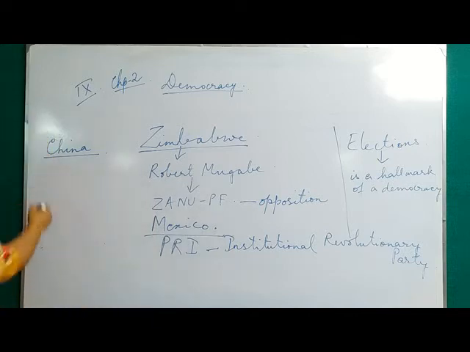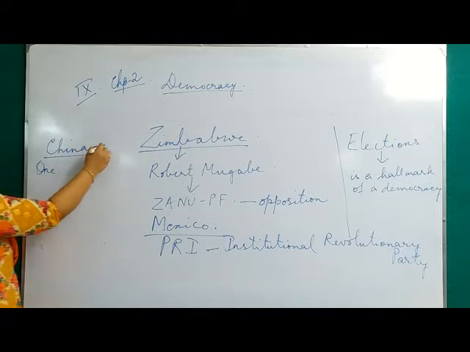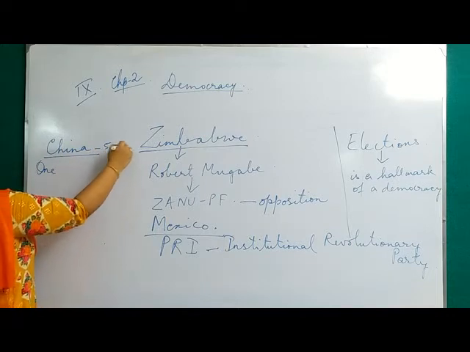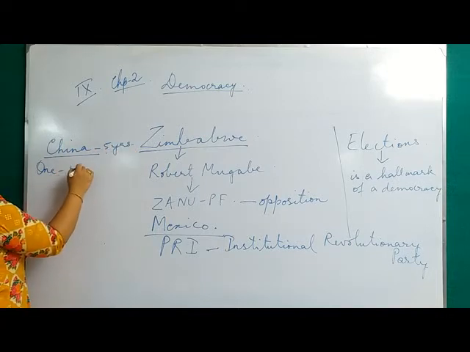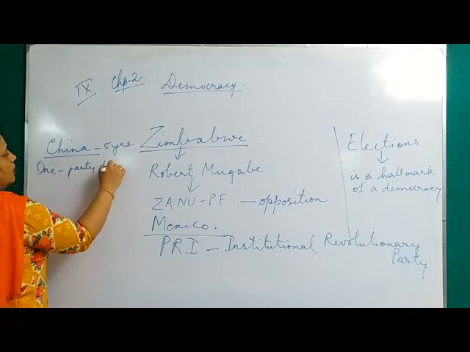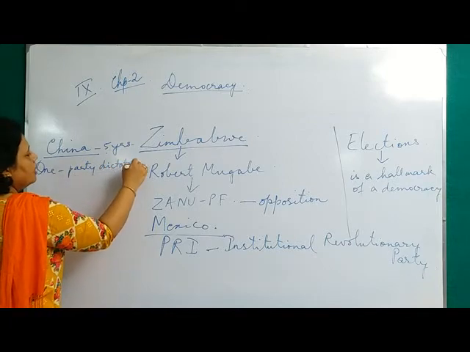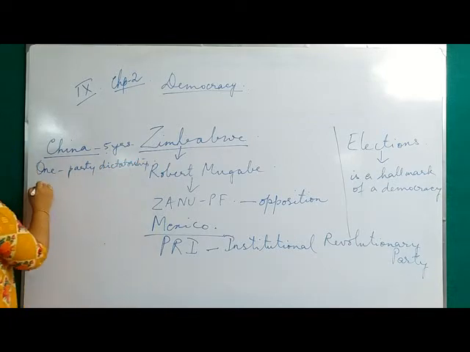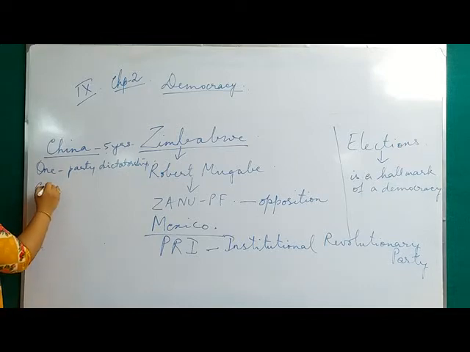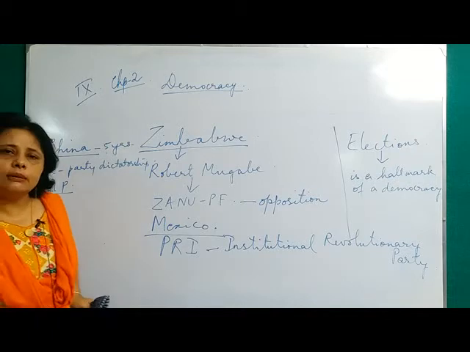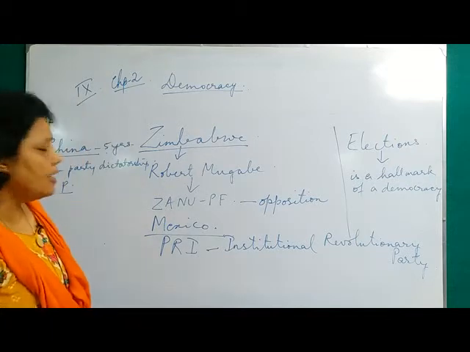Then in China, you cannot call it a democracy, although you have elections after every 5 years. Why? We can call it a one-party dictatorship. Why? Because the Chinese Communist Party is very, very powerful there.